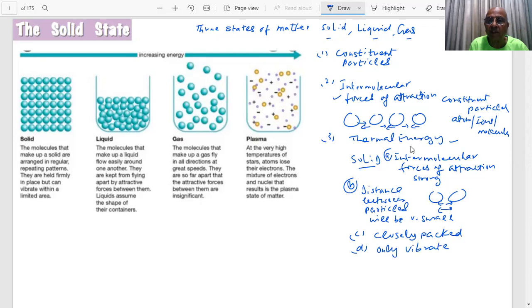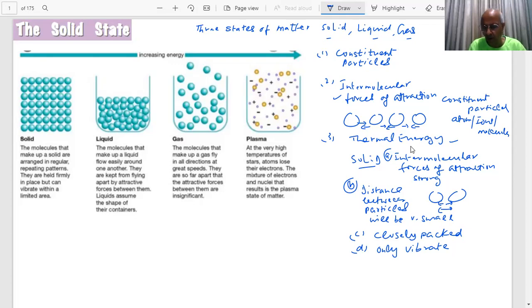Here we have shown a picture of a solid. The molecules that make up a solid are arranged in regular repeating patterns. They are held firmly in place but can vibrate. These particles have come very close to each other. There is very little separation between them. They are touching each other. There is some vacant space between them, which will be discussed.